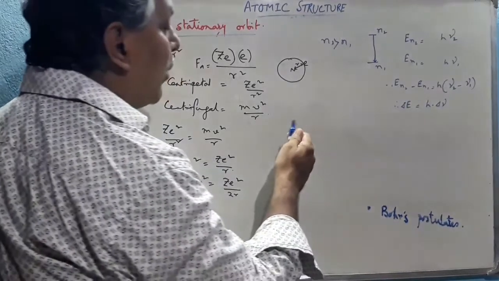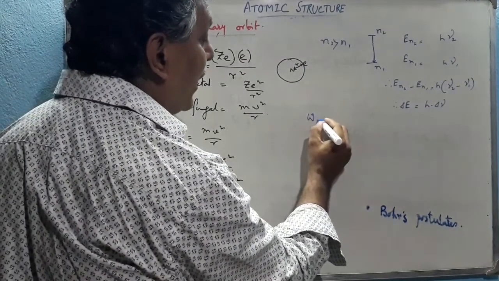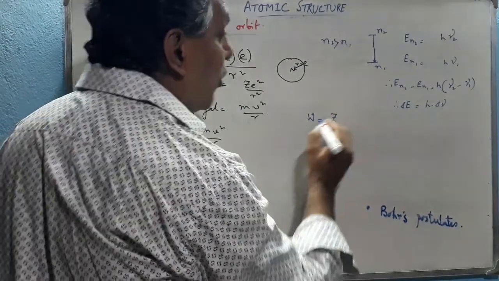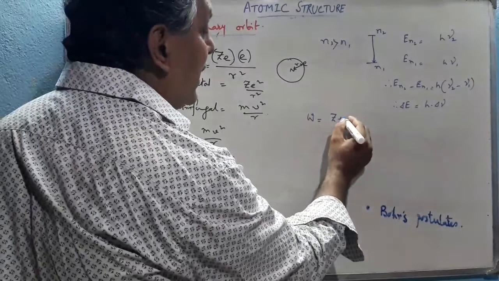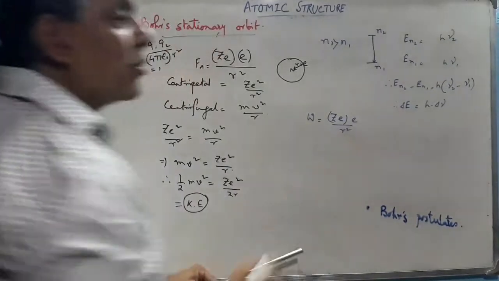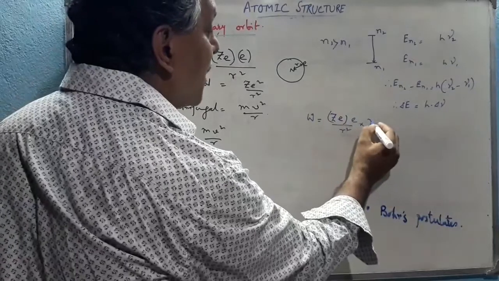So we can calculate the work done at this distance, and simply we can calculate the work done equal to force into displacement. The force here is the electrostatic force of attraction, therefore Ze into e divided by r square, this is the electrostatic force of attraction, into displacement, that is the r here.